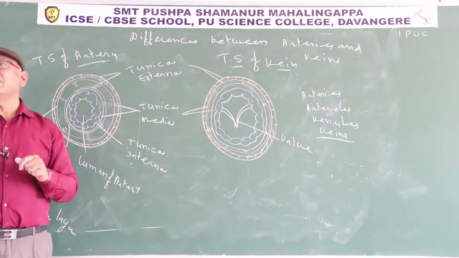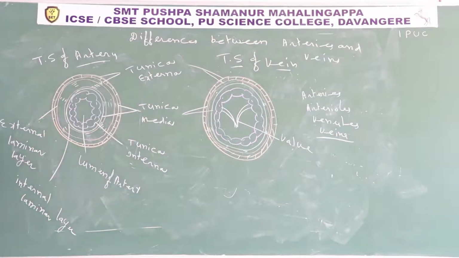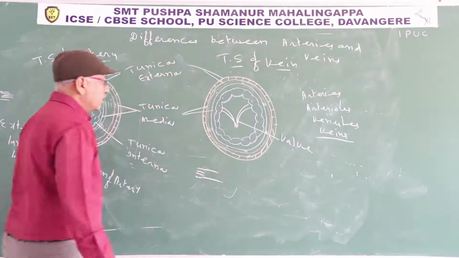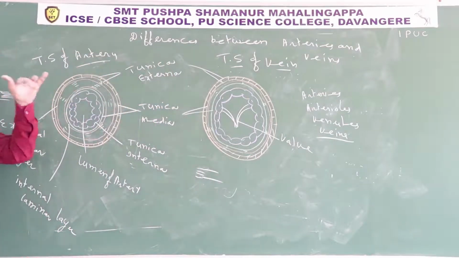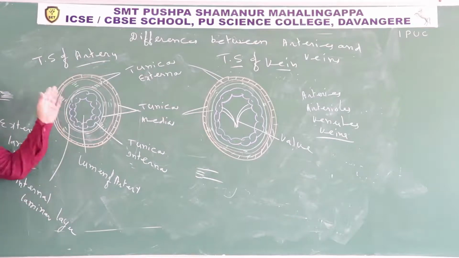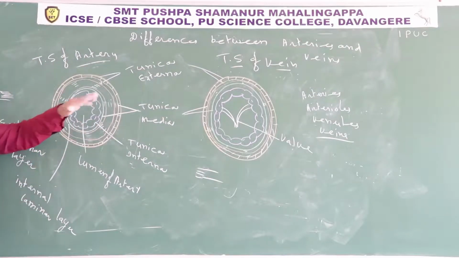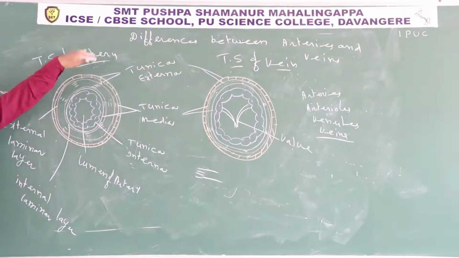Arteries are deep seated. Arteries end with blood capillaries. Veins begin with blood capillaries. Arteries are the distributing blood vessels. They carry blood away from the heart. Veins are the collecting blood vessels. They collect blood from various organs and transport blood to the heart.